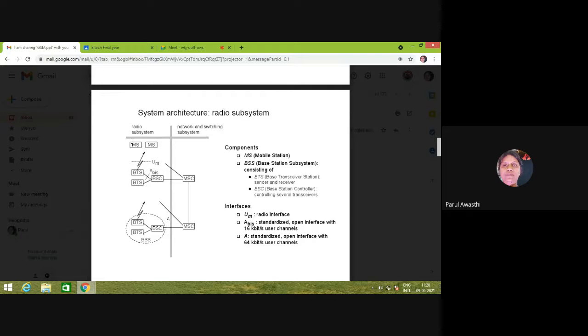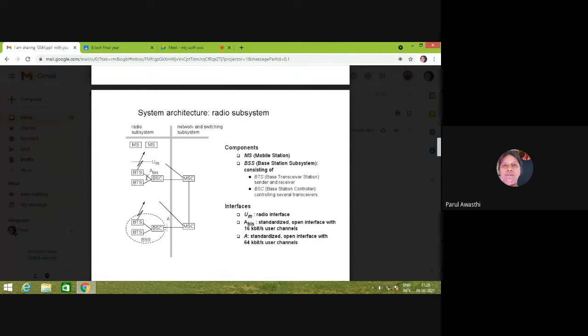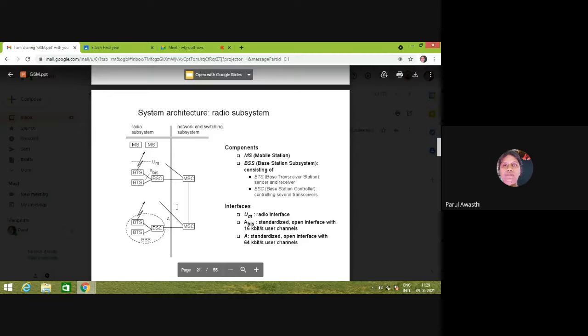What are the parts of the radio system? The parts of the radio system are the mobile station and the base station. The base station comprises the BTS and BSC. The mobile station is connected to the base station via the Um interface, the radio interface, and the BTS and BSC are connected to each other via the Abis interface.